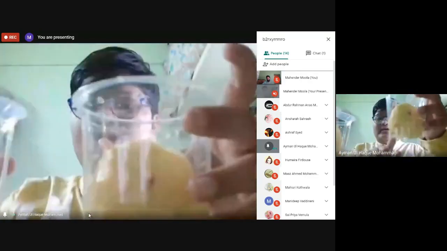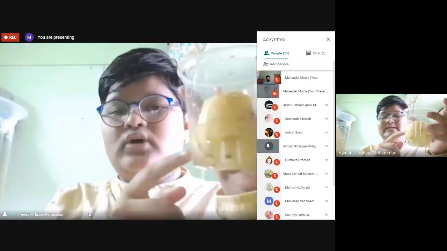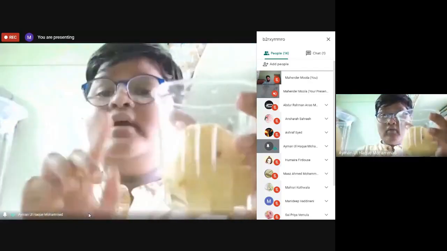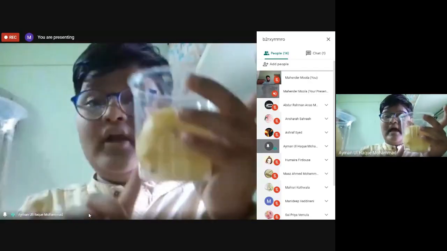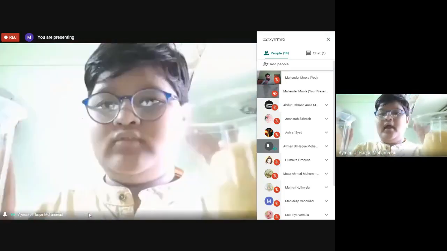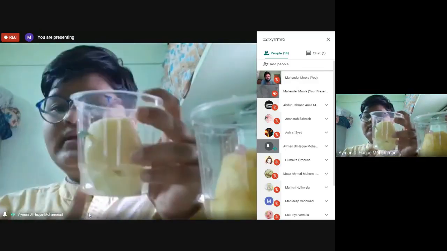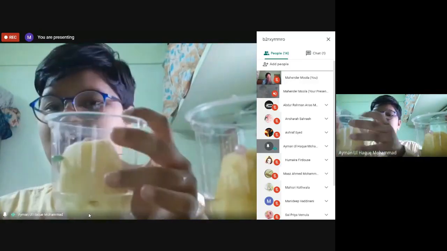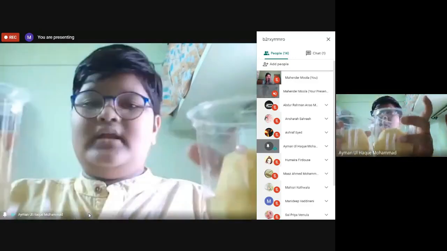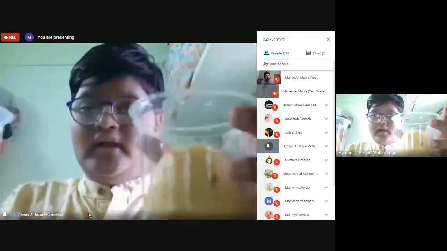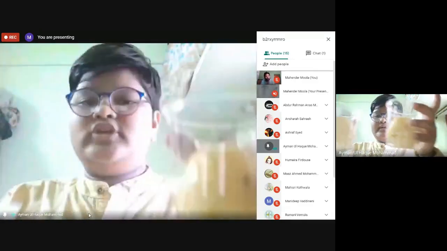And what is the difference in these two? In this one, inside the potato we kept normal water, and outside, in the jumbo glass, we have kept salt solution water. And in this glass, inside the potato we kept salt solution water, and outside the glass we kept normal water. So this is the difference between them. Now we have to leave it for 1 hour and check what its results are. So just keep it aside.